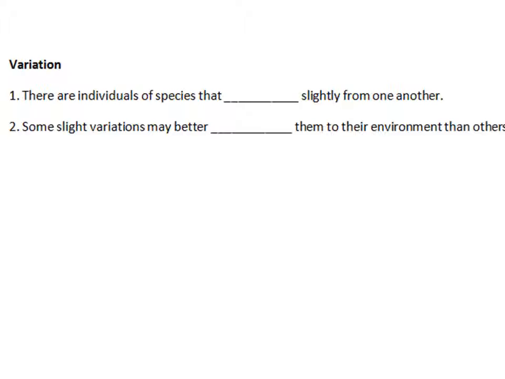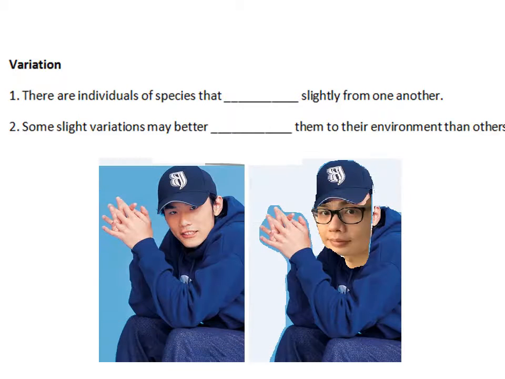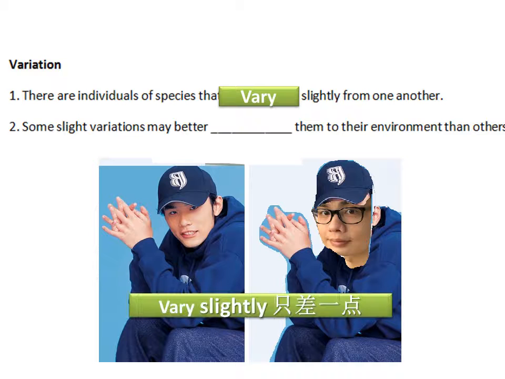Variation: there are individuals or species that vary slightly from one another. Vary slightly means a little bit different. Number two, some slight variations may better adapt them to their environment than others. So these small differences actually help them to adapt to their environment. Later we will further discuss.